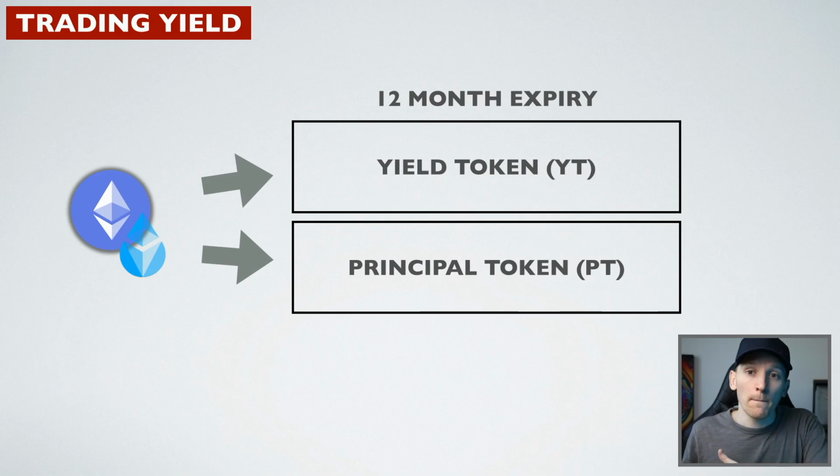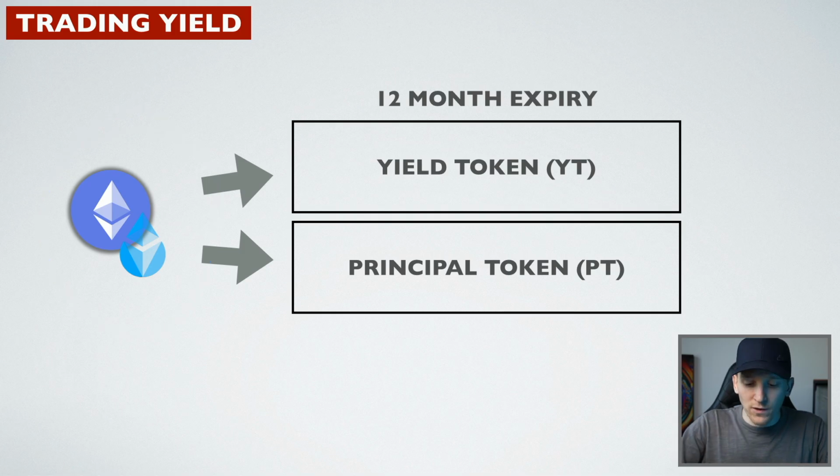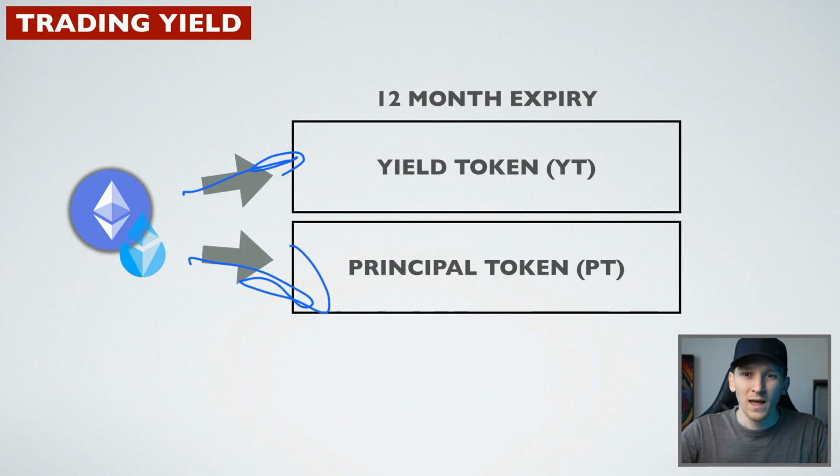Other people may want to actually pay us that fixed yield because they think the yield will be higher. So what something like Pendle does is say, hey, you've got this token that's earning yield, and you can simply enter into a smart contract with someone else. They split the token up into the yield token and then the principal token. Essentially, the principal token is where you can fix your yield. So you go in and you say, I want exposure to ETH, and I want to fix my yield at 3.5% for the next 12 months.